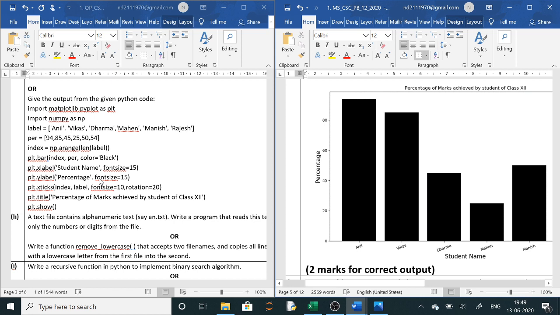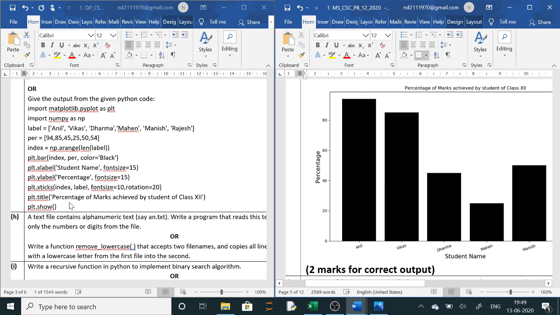And in the y-axis, you can see in plt.bar, PER is the y-axis, so percentage. Here you can see in the y-axis the percentage range is given, the minimum value is 25 and the maximum value is 95. So better you can make a chart from 0 to 100: 0, 20, 40, 60, 80, 100. Now you will draw the bars and the color of the bars will be black, so you can shade it with a pencil if you want.